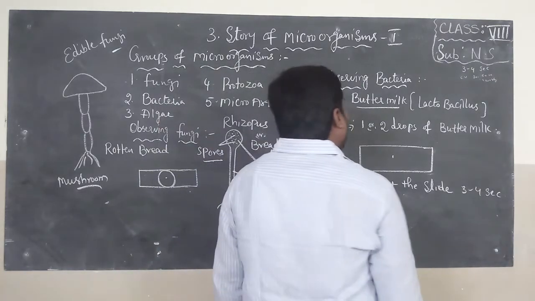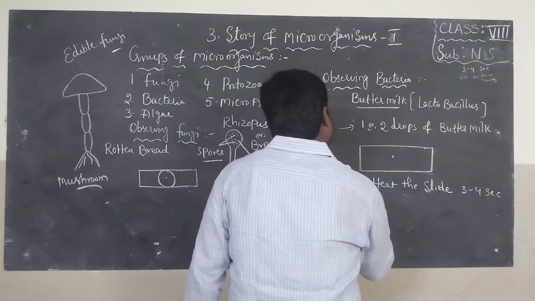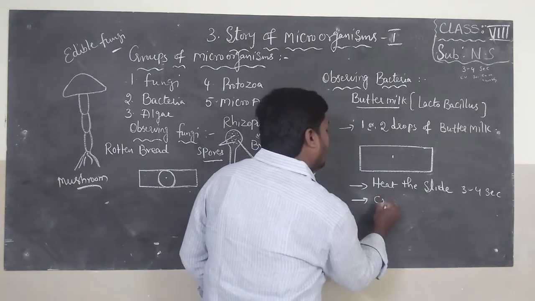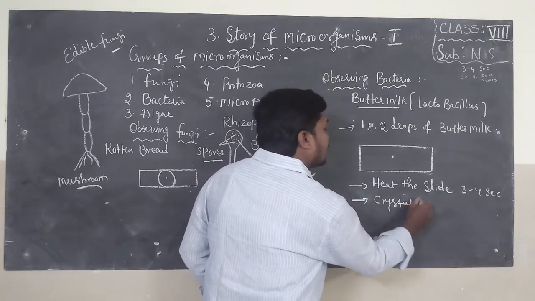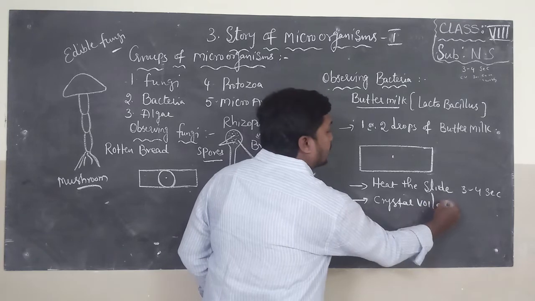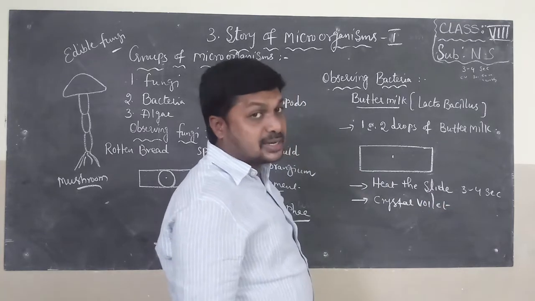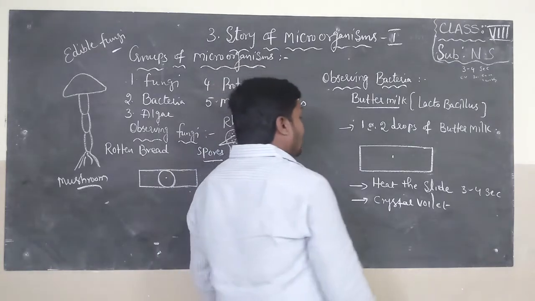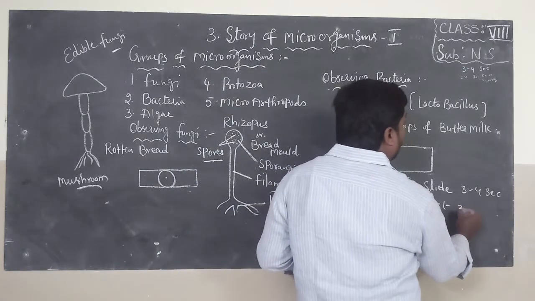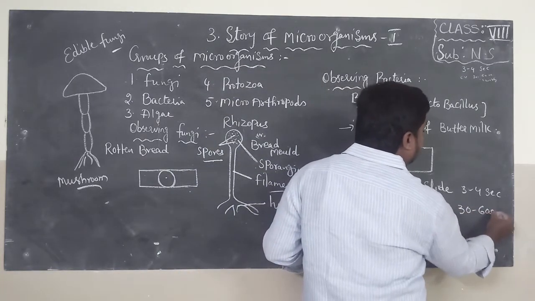After that, add some crystal violet solution on the slide. Leave the slide for 30 to 60 seconds.